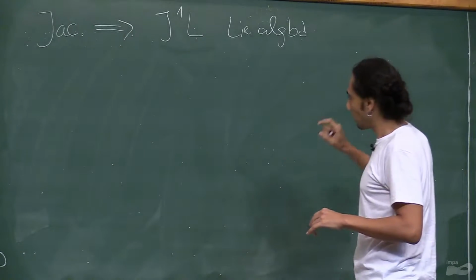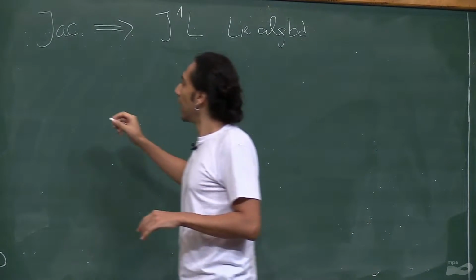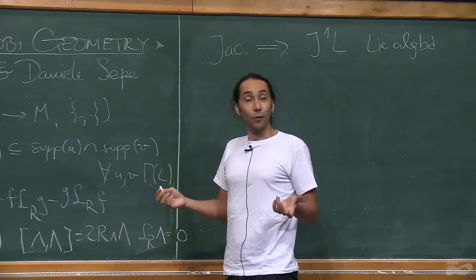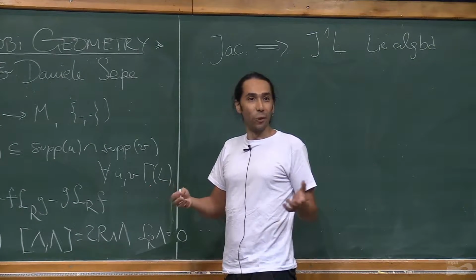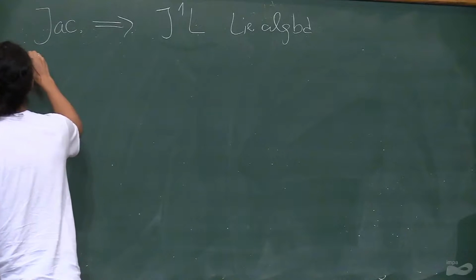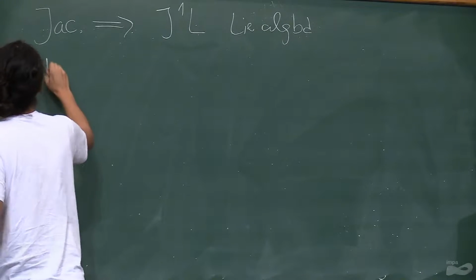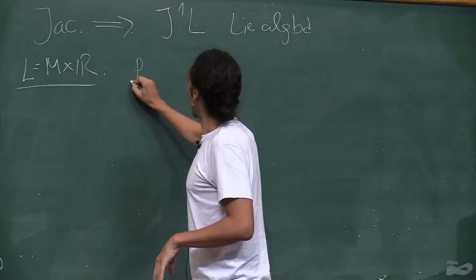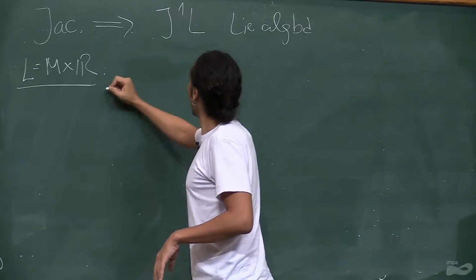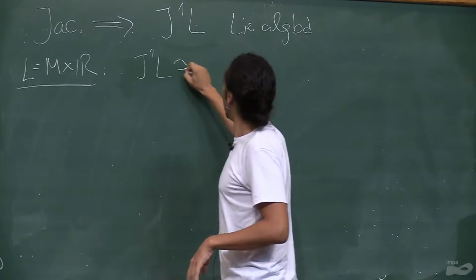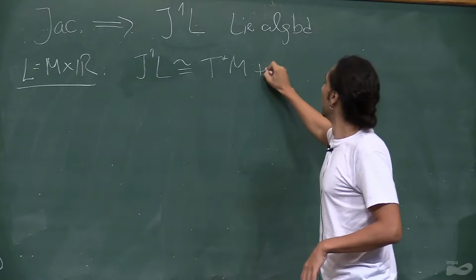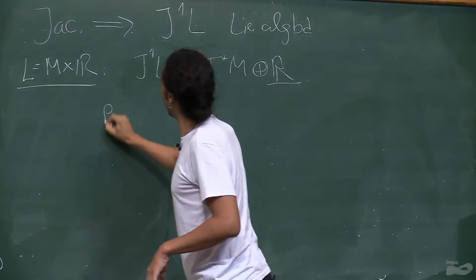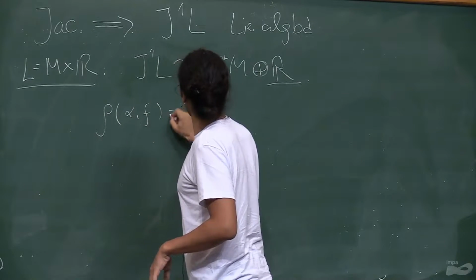And the good thing about this approach is that I can tell you very explicitly how the anchor map looks like, and then we can talk about leaves. So in the case of a trivial line bundle, I can actually write how the anchor map looks like. First of all, this is going to be isomorphic to the tangent bundle plus the trivial line bundle, and then the anchor is going to take